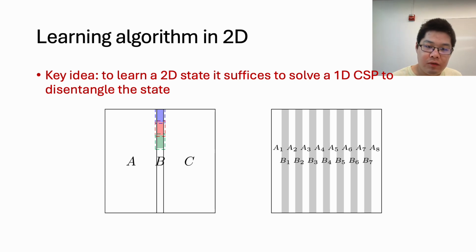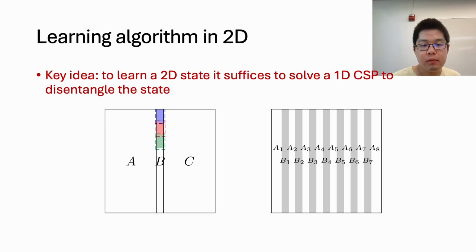So let's start with the left-hand side, where we have these small regions in blue, red, and green. So we can find many local inversions for each small region. But notice that the local inversions for the blue region will inevitably overlap with the local inversions for the red region. And similarly, local inversions for the red region will overlap with local inversions for both the green region and the blue region.